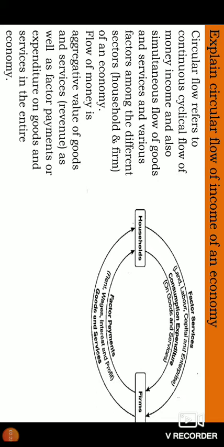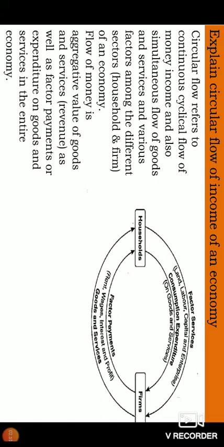A continuous flow of money income, and simultaneously at the same time the flow of goods and services and the flow of various factors between the various sectors.